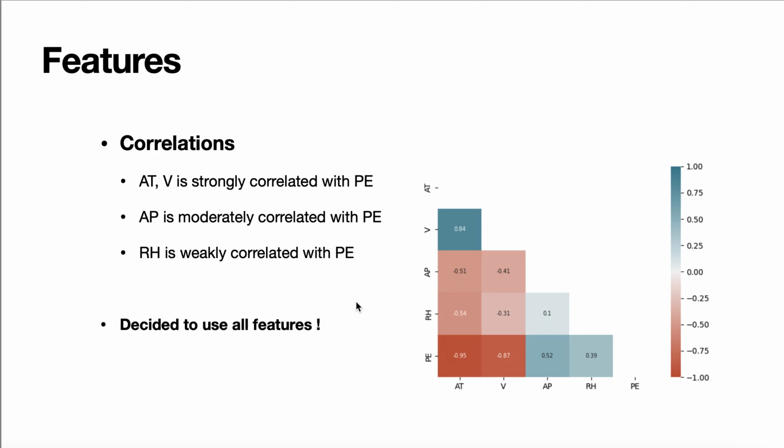As you can see, the AT temperature and V is strongly correlated with the output variables, and the direction is negatively correlated, and AP is moderately correlated with the output variable in a positive direction, and then RH is weakly correlated in a positive direction with the output variables.